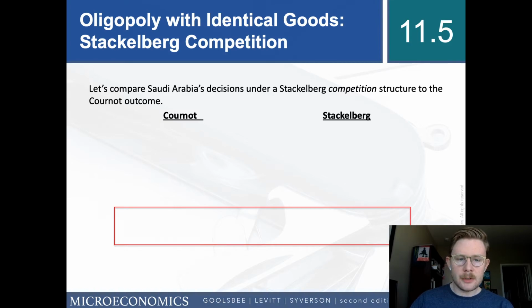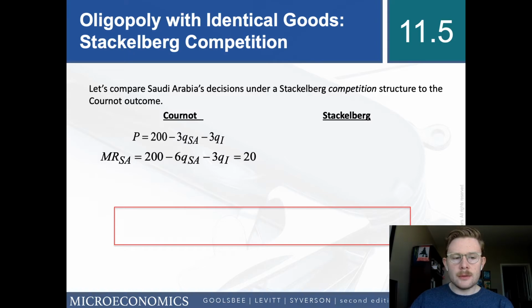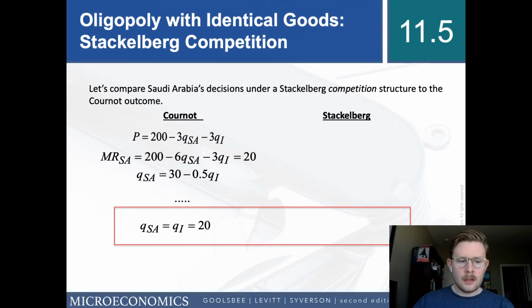Let's compare the results between the Cournot and the Stackelberg case then. We have this inverse demand curve for the Cournot case. Saudi Arabia's marginal revenue function looks like this. We set it equal to 20, which is the marginal cost. So the quantity for Saudi Arabia is equal to 30 minus 0.5 times Iran's. Once you go through and solve everything, like we did in the previous video, the quantity for Saudi Arabia ends up equaling the quantity that Iran produces, which is equal to 20.